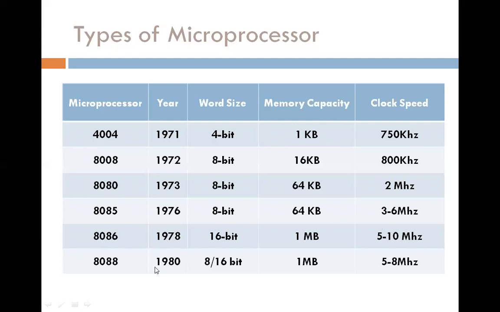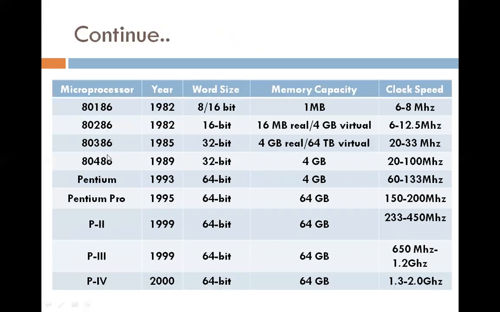In 1980, some modification in a microprocessor: the new microprocessor is 8088. The word size of that microprocessor is 8 to 16 bit, memory capacity 1 megabyte, and clock speed is 5 to 8 megahertz. Then in 1982, the 80186 microprocessor was invented. Word size is 8 or 16 bit, memory capacity 1 megabyte, and clock speed of that microprocessor is 6 to 8 megahertz.